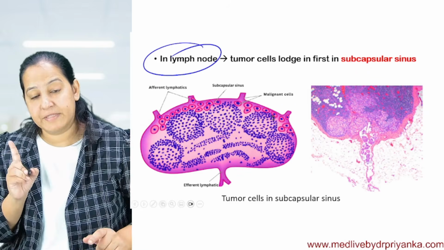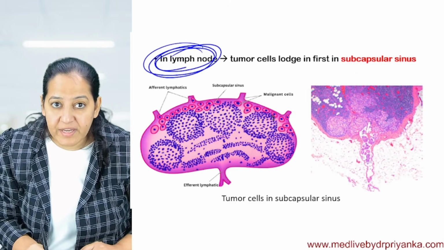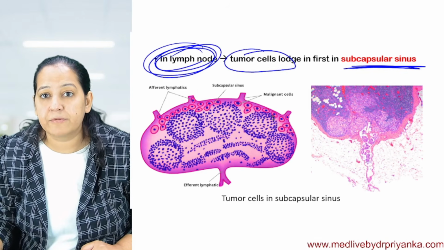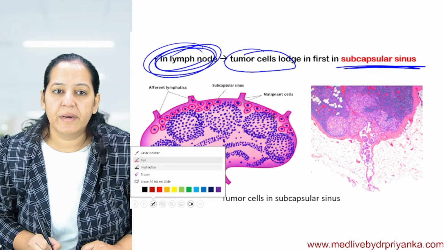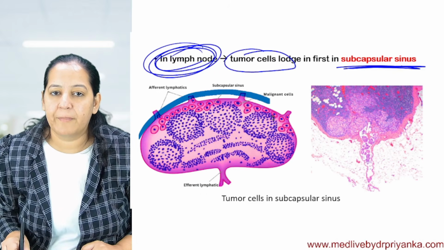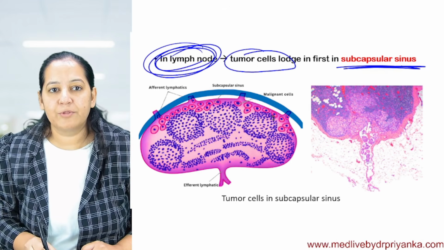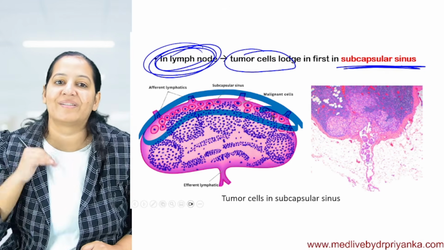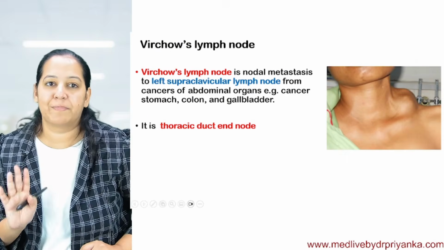So again, an MCQ: tumor cells inside the lymph node first lodge in the subcapsular sinus. Appreciate the capsule over here. Can you appreciate the capsule? Yes, you can appreciate the capsule. Just below the capsule, appreciate the tumor cells. So tumor cells are in the subcapsular sinus. Subcapsular sinus, please learn that.